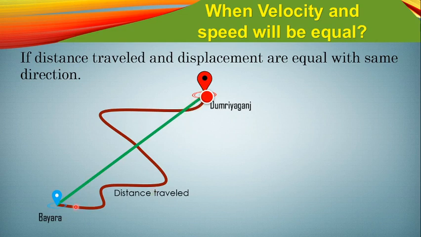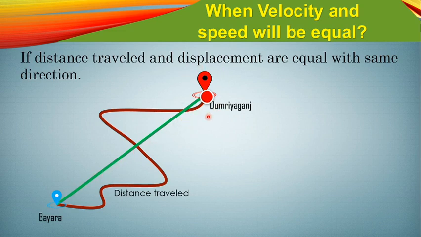You have walked through this way, but it doesn't matter which way you choose to go, your displacement will always be the shortest distance between the initial point and the final point, because displacement has a direction.